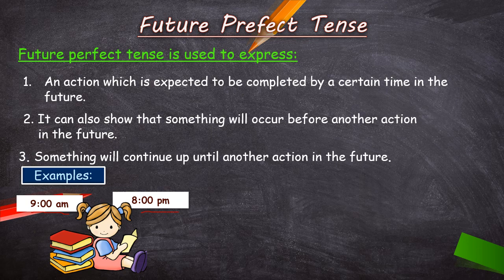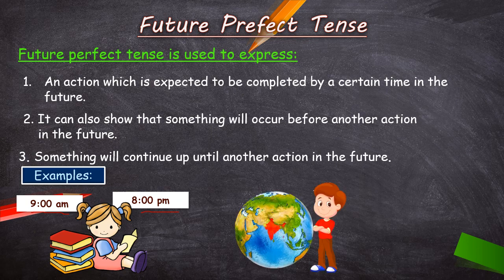So children, what I have done? I have given one work to Sia, and along with that work, I have given her a time period to finish that work. Is it clear? So what instruction will I be giving to Sia in future perfect tense? I'll be telling Sia, you will have finished reading this book by 9 p.m. today. Listen to me carefully, children. I'll be telling her, you will have finished reading this book by 9 p.m. today.